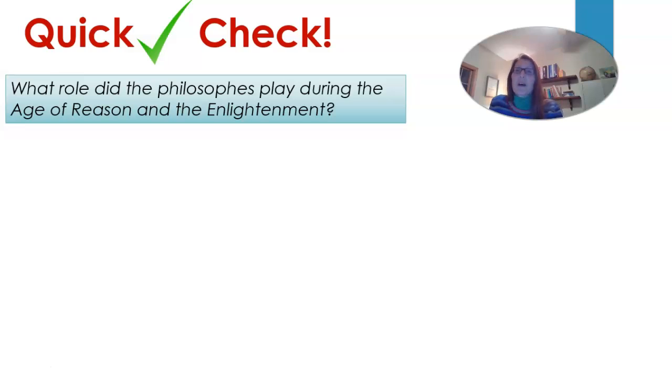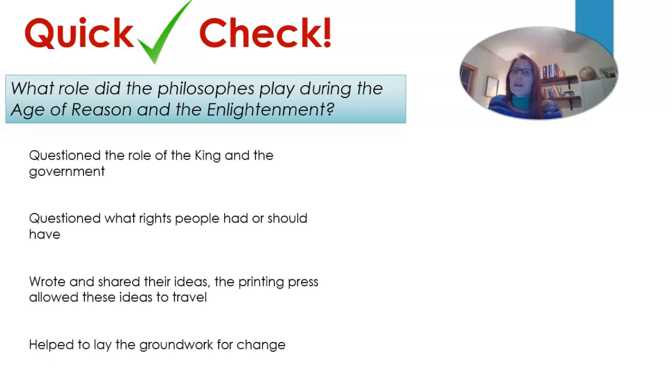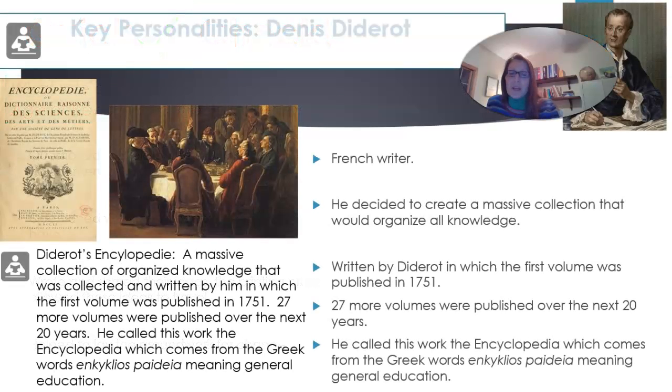So what role did the philosophers play during the Age of Reason and the Enlightenment? They questioned the role of the king and the government. They questioned what rights people had or should have. They wrote and shared their ideas. The printing press allowed these ideas to travel. So remember the printing press, Johannes Gutenberg, way back in the 1400s, I think. He helped to lay the groundwork for change. Or, I shouldn't say that; all the philosophers helped to lay this groundwork for change. So again, think about what we talked about at the beginning of class, that idea of questioning ideas, questioning thoughts.